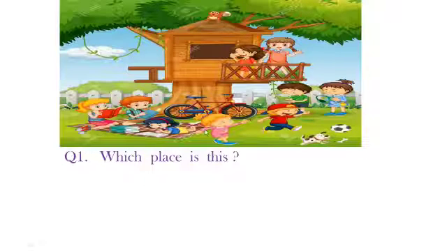Like, the question is, which place is this? What is your answer? You know it is a park. So what you have to do? You have to form a complete sentence. Yes? So how will you do it? You'll say, this is a park. Right? You know the answer, that one word, and you have put it with some words from the question, and you have formed the answer.